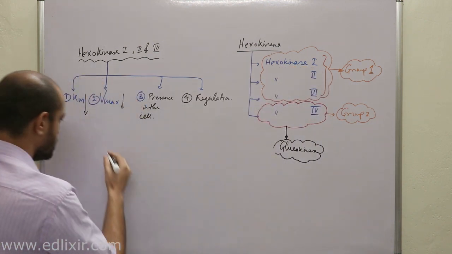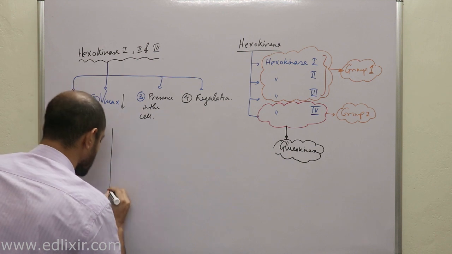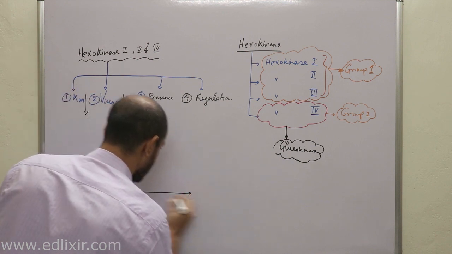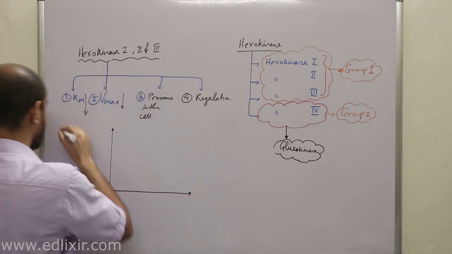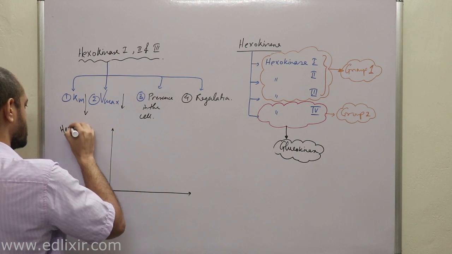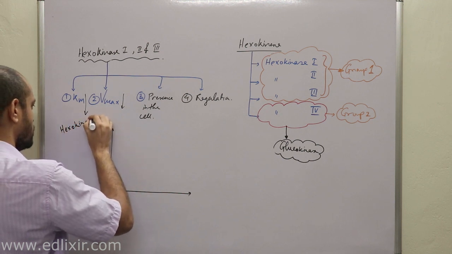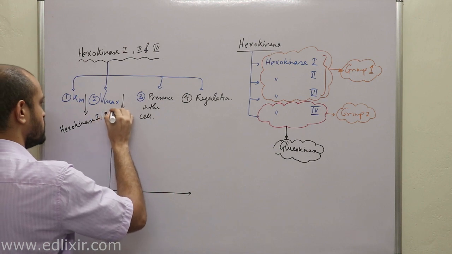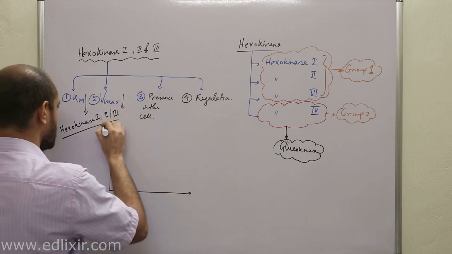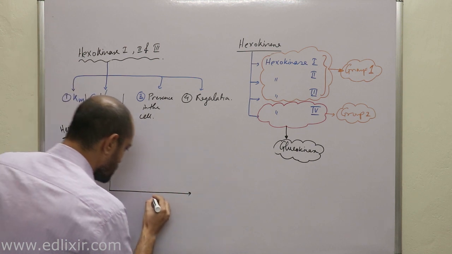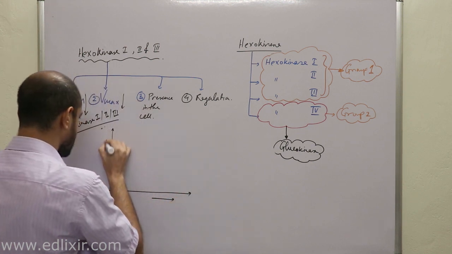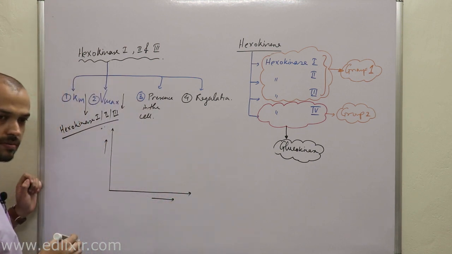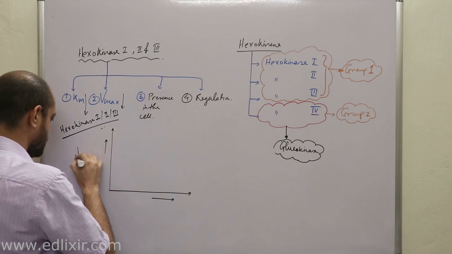Now, suppose this is a graph of the hexokinase reaction, hexokinase 1, 2 and 3. This is the x-axis, this is the y-axis. In the y-axis, what will we get? Velocity, v0, right?